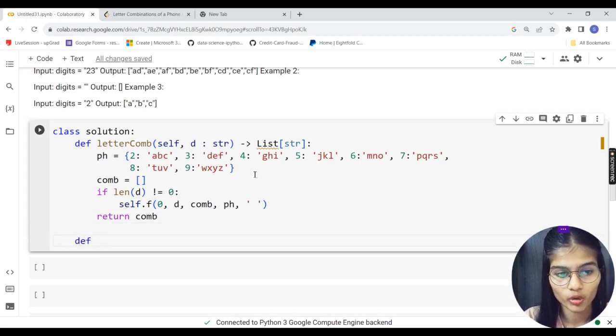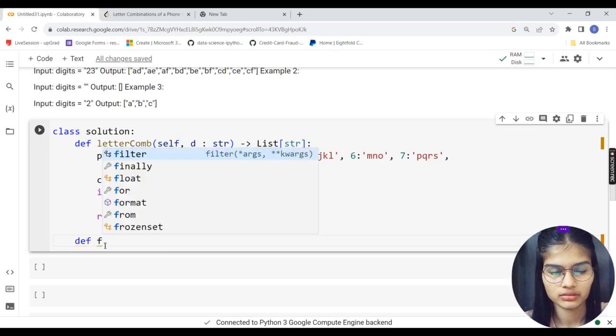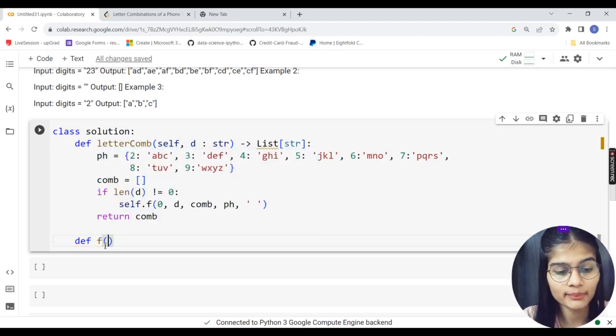Secondly, I'm making one more function, and that's def f, again passing the self. First of all, over here taking I as the iterator. I'll take D as the above, which we have assigned as digits. I'll take comb, that will be referring to my combinations.